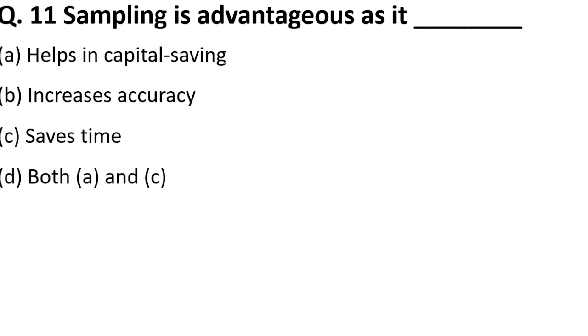Yes, this is absolutely right, students. Capital means money. If you want to do research on 1 lakh people, it is very difficult and very time consuming to collect data from 1 lakh people. So what do you do? You take out 100 people.